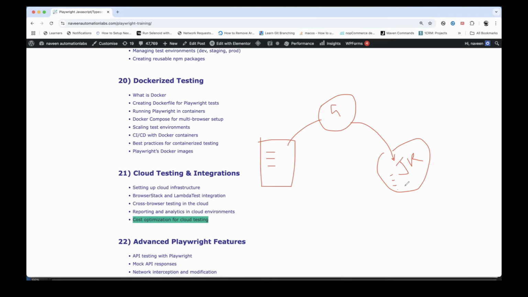Now I have multiple choices. I can run the test cases in the headless mode also, directly on the Jenkins machine. Or I can set up one cloud where I'm running my test cases on the cloud. That also I can do. Or maybe BrowserStack or LambdaTest. These are the cloud vendors available in the market. I can run my test cases on these clouds also here, right?